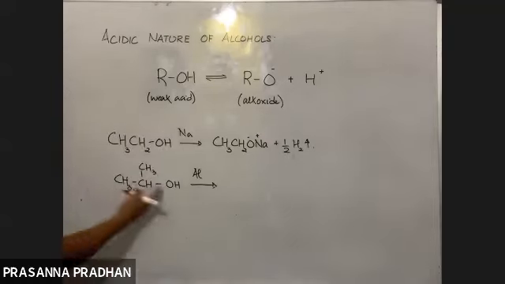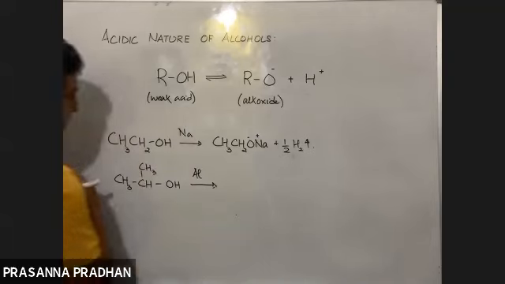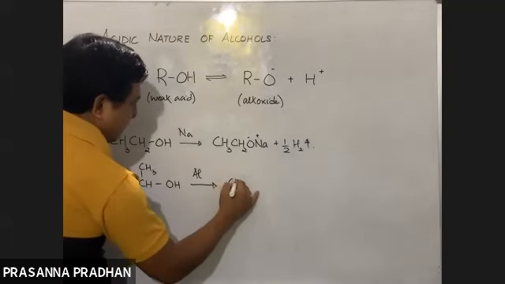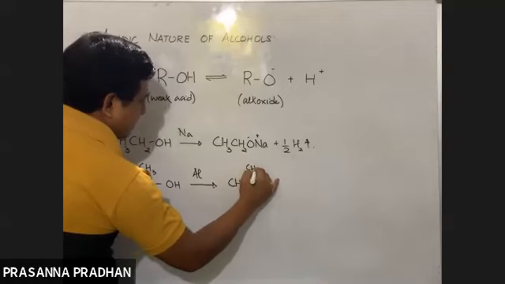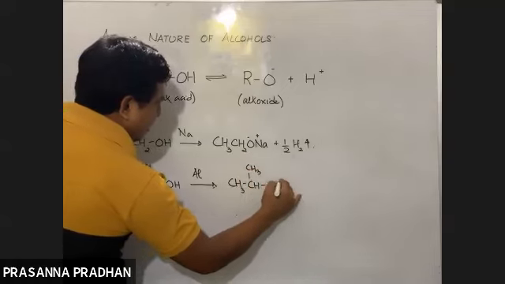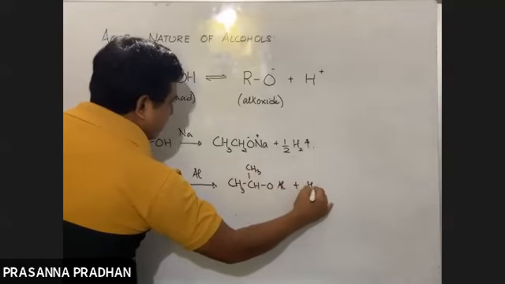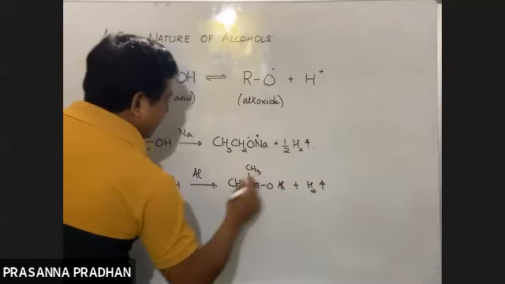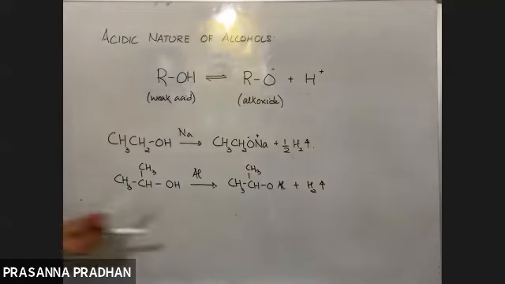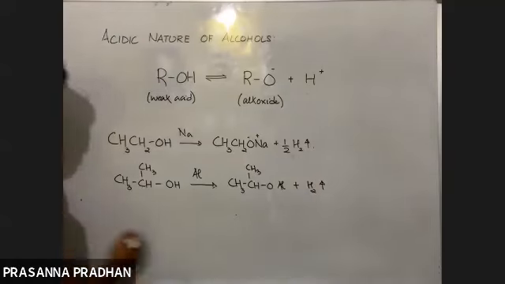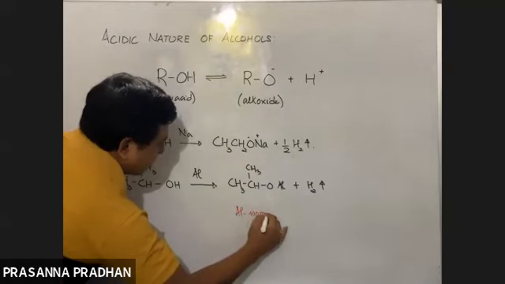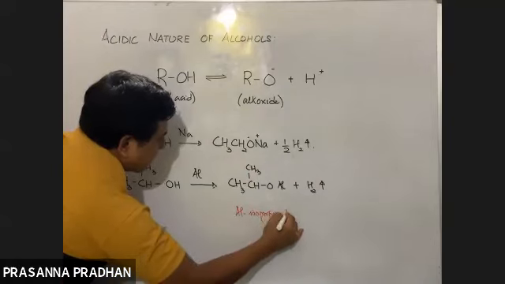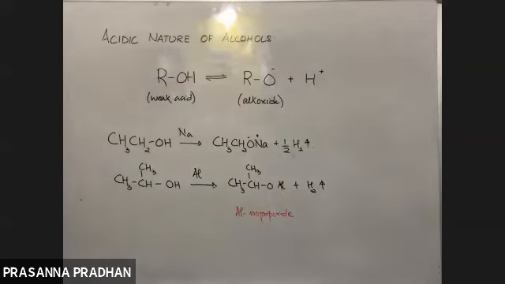Hydrogen will be replaced by aluminium. So what is the formula? CH3CHCH3O Al plus H2. Is this formula correct? What is the name of this? Aluminium isopropoxide, since it is isopropyl alcohol, so this will be named aluminium isopropoxide. Is the formula correct or not?